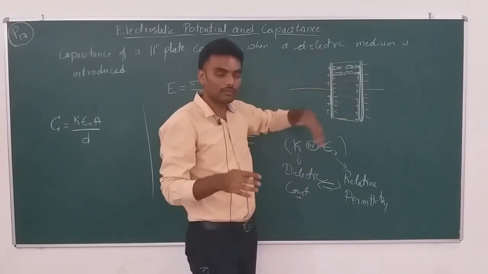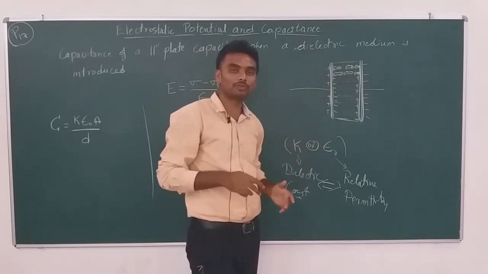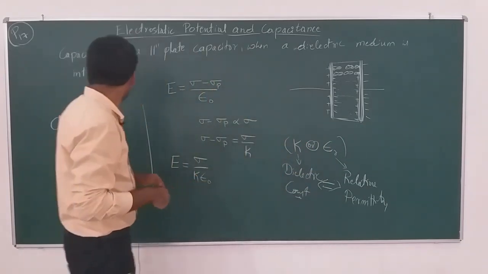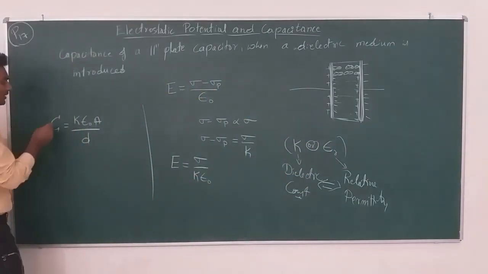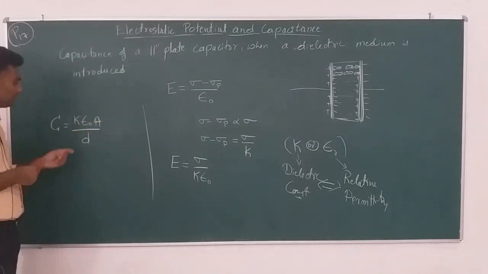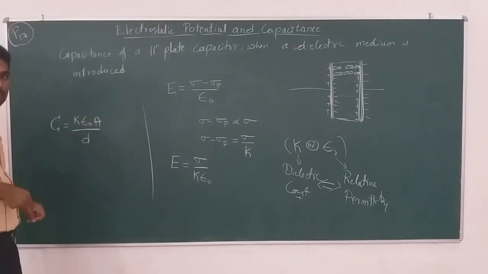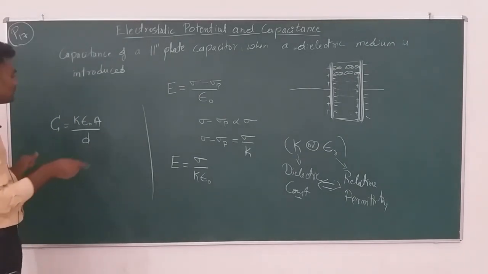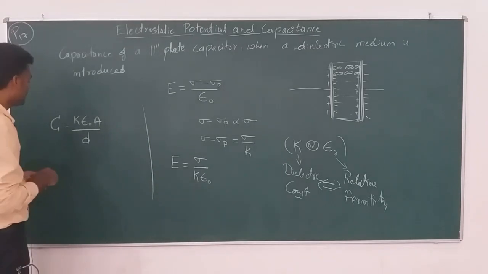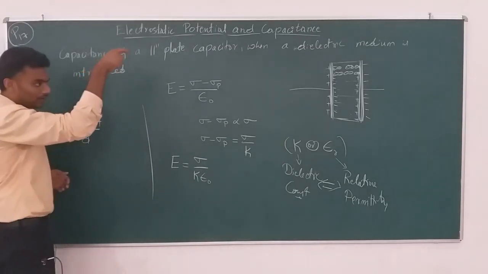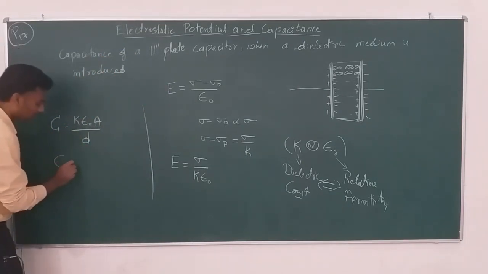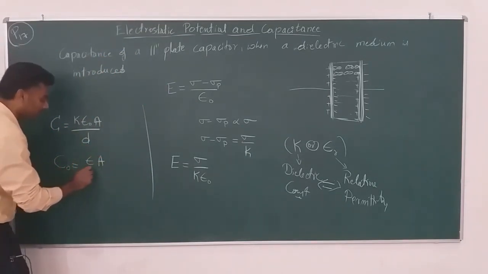Different the medium you choose, different the value of k you will get. So that is how it goes. The final expression for capacitance is C equals k epsilon naught A by D when you have a medium filled inside with dielectric constant k. When you do not have a dielectric medium filled inside, which was the previous expression, it is simply epsilon naught A by D, right.